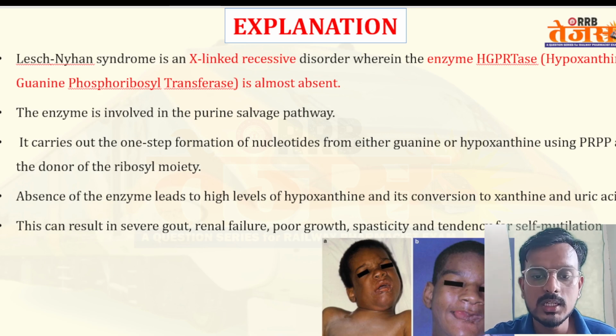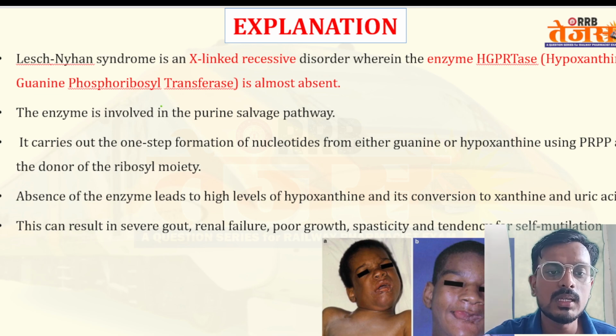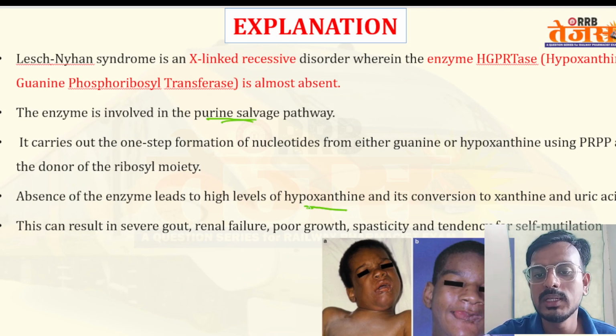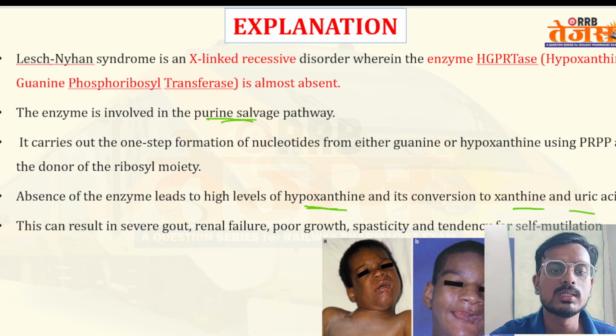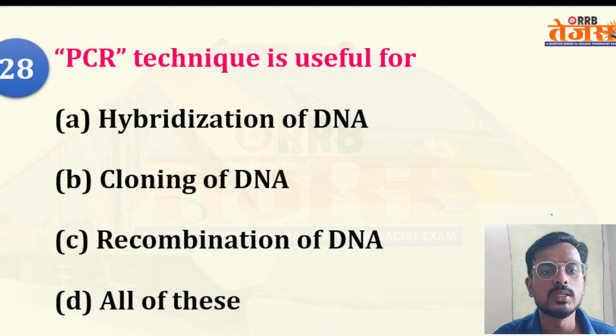Lesch-Nyhan syndrome is an X-linked recessive disorder associated with HGPRT deficiency, the enzyme involved in the purine salvage pathway. The absence of the enzyme leads to high levels of hypoxanthine, which is converted to xanthine and uric acid. This can result in severe gout, renal failure, poor growth, spasticity, and a tendency to self-mutilation.